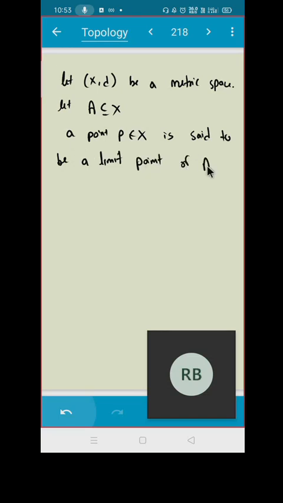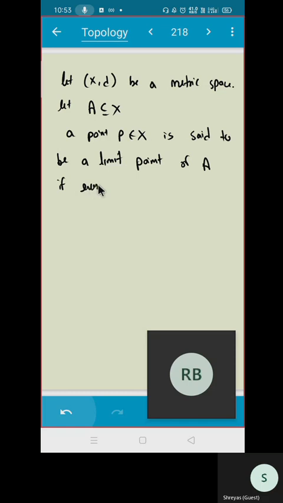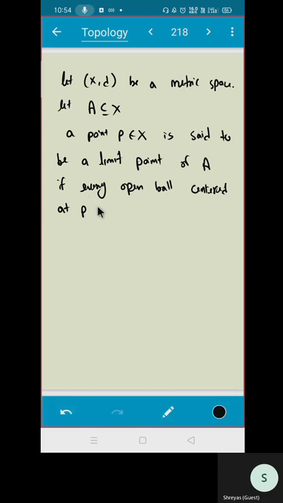A point P is a limit point of A if every open ball centered at P contains a point of E other than P.